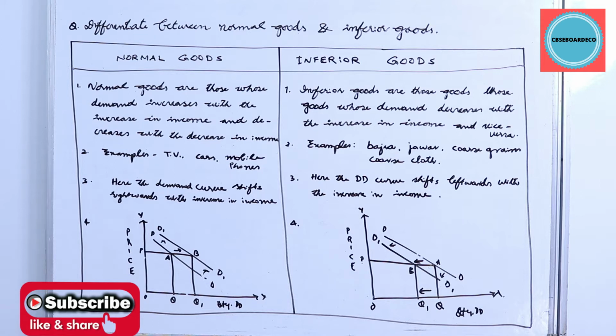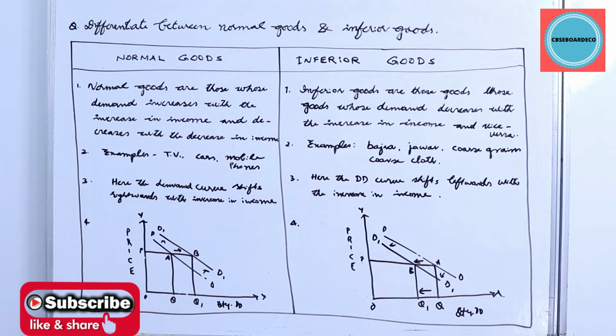So again, normal goods and inferior goods depend upon the income of the consumer. We'll see here how to differentiate between normal goods and inferior goods. Normal goods are those whose demand increases with the increase in income of the consumers. For example, TV, cars, refrigerators, etc.